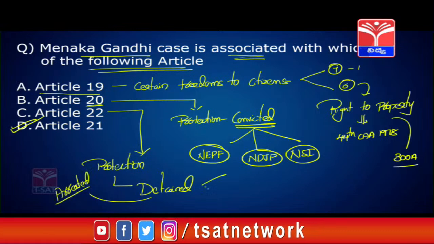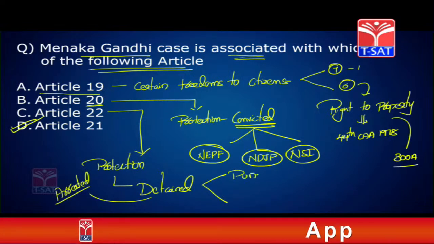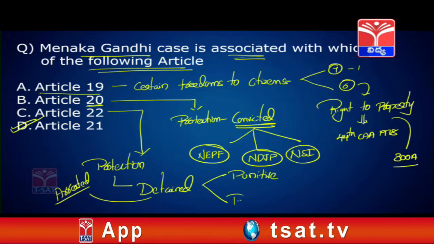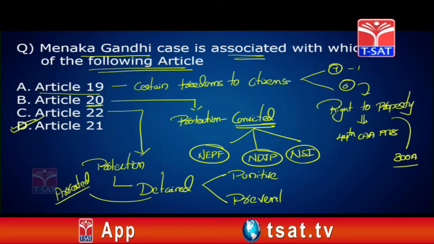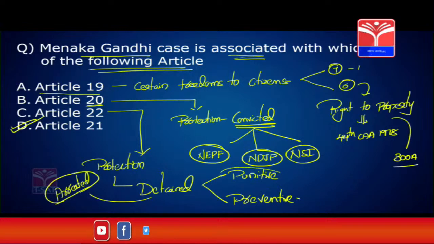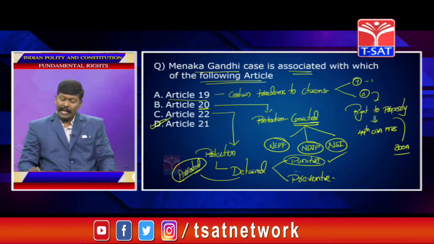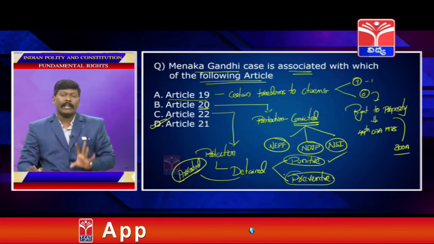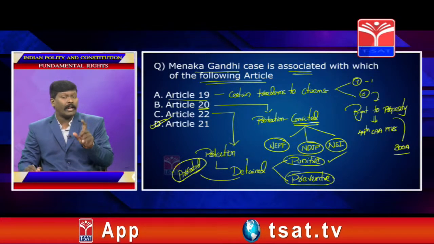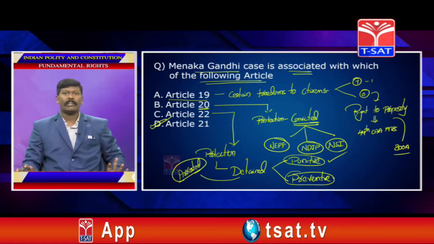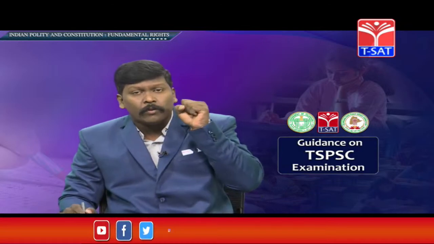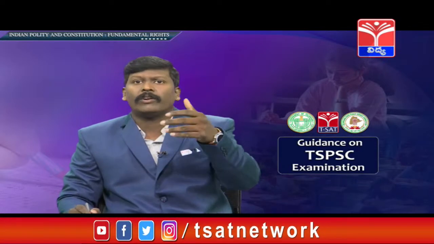See, there are 2 types of detentions. Punitive detention and preventive detention. When any person is arrested after committing the crime, that is called punitive detention. You have committed the crime, you got arrested. When any person is arrested without committing a crime, because there is a possibility that he is going to commit a crime, the police will arrest you. Now, the police has detained you to prevent a crime you are going to commit in the future.